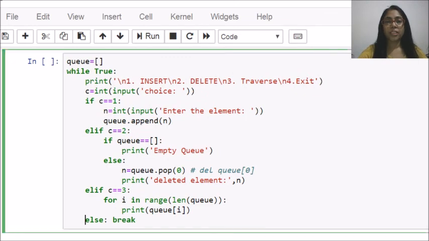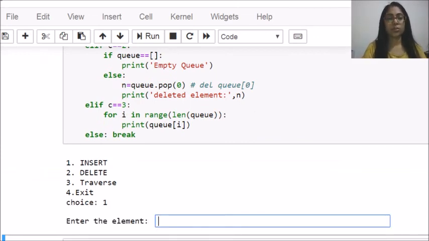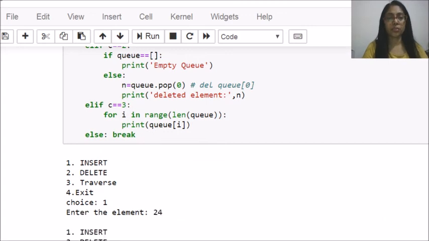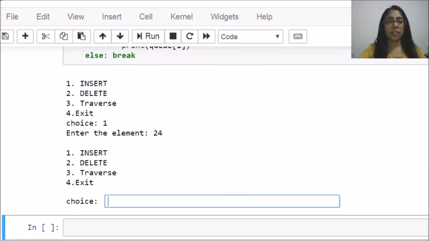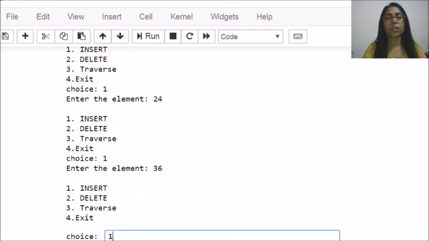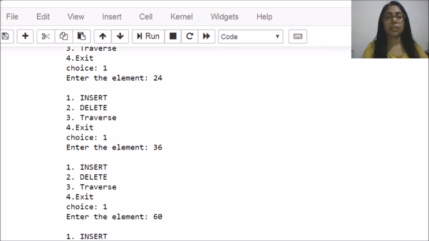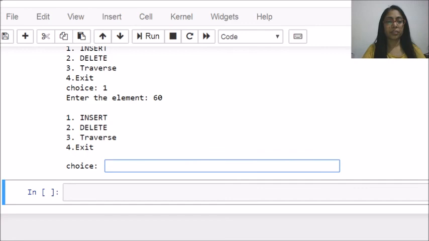The queue is ready now, so let's run it. First choice means I want to insert an element, so my element is 24. Then again I am inserting an element, 36. Again I am inserting an element, 60. So I have inserted 3 elements: 24, 36 and 60. Now let's traverse it by choosing option 3.